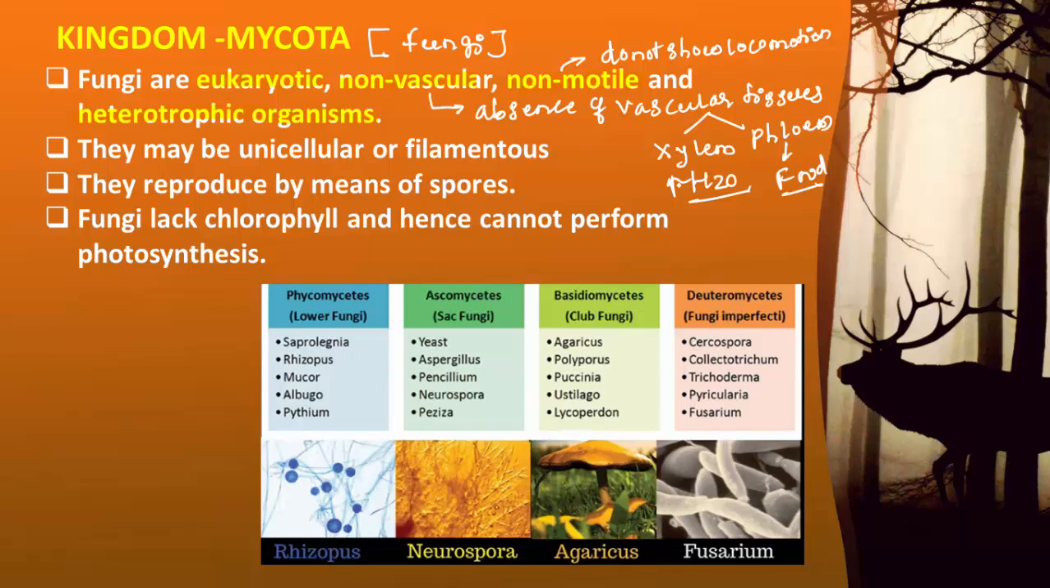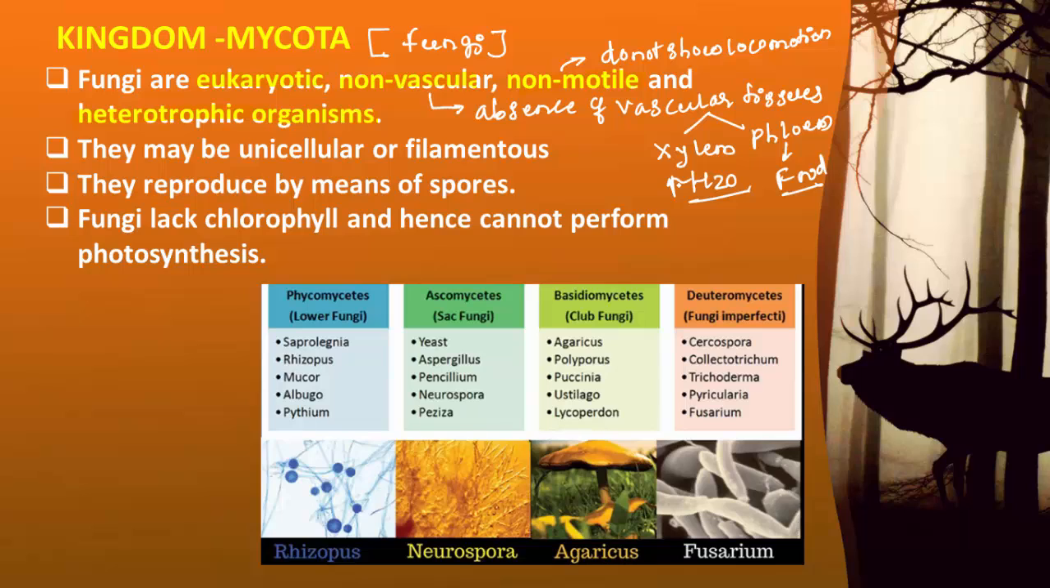Xylem is involved in the conduction, means transportation, but the specific term used is conduction. The xylem is involved in the conduction of water and phloem is involved in the conduction of food. In the animal body, the same function is carried out by blood, but plants do not contain blood. The blood is absent in the plants. So instead of blood, the supply of water and food is carried out by two separate tissues known as xylem